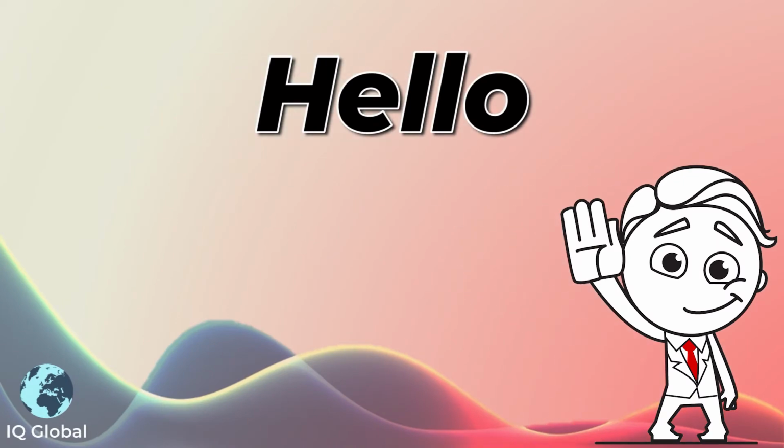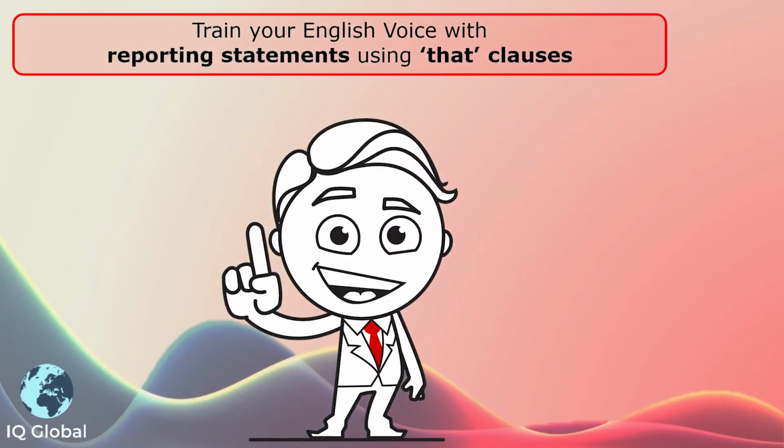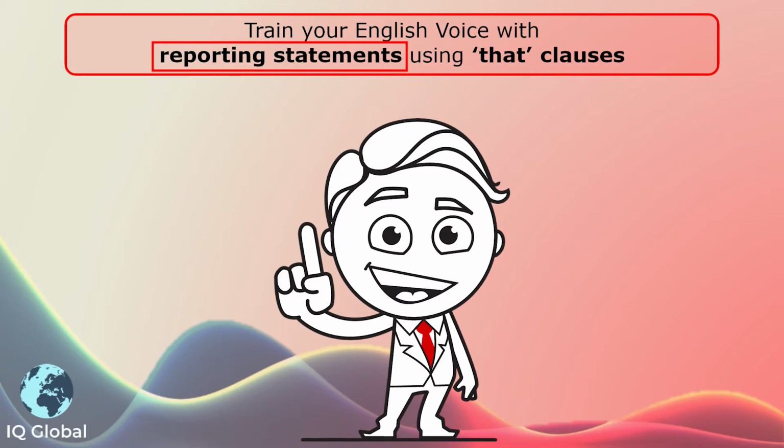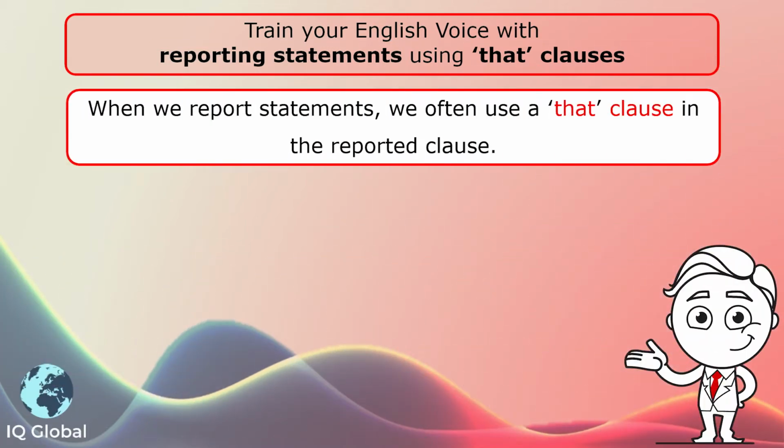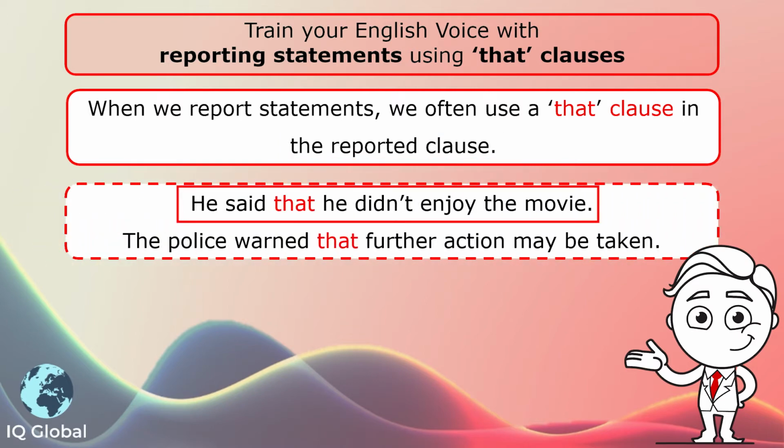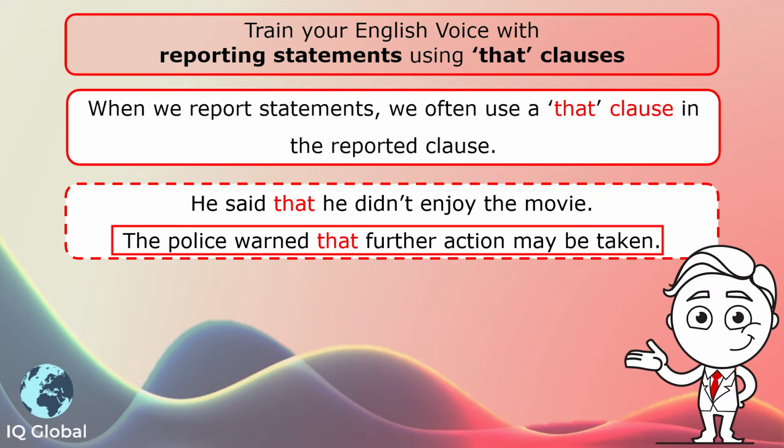In this section of grammar, we are going to learn how we use that clauses with reporting statements. So when we report statements, what someone has said, we often use a that clause in the reported clause. For example, he said that he didn't enjoy the movie. The police warned that further action may be taken.